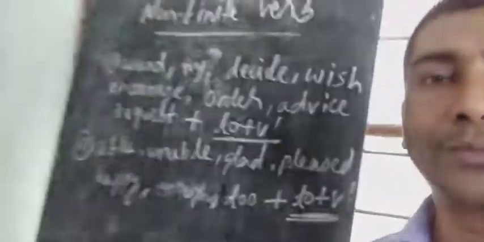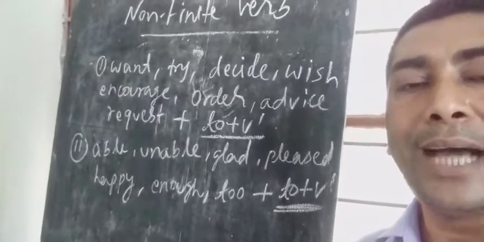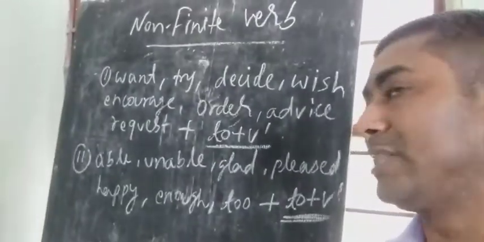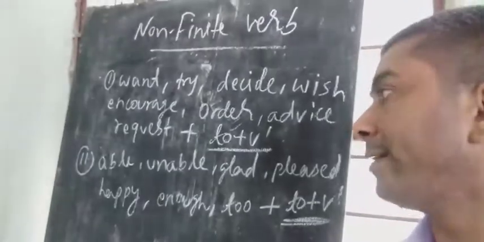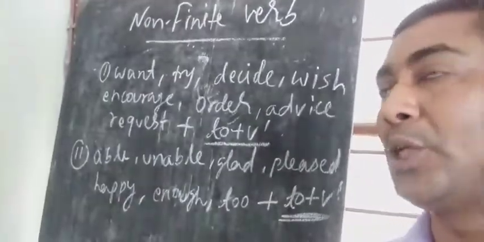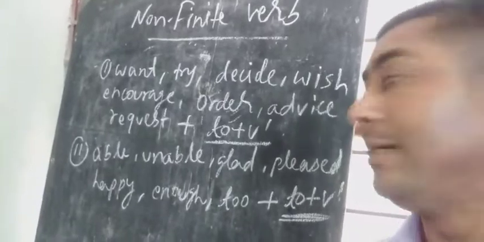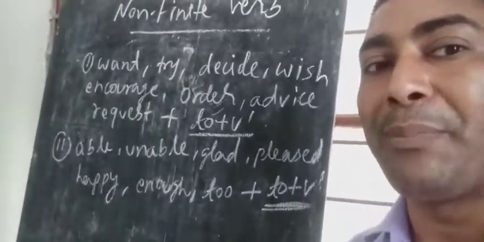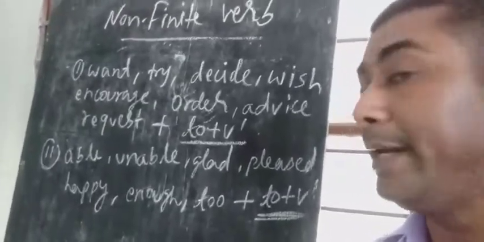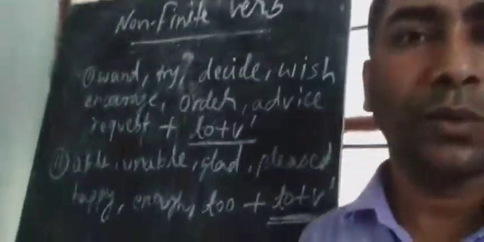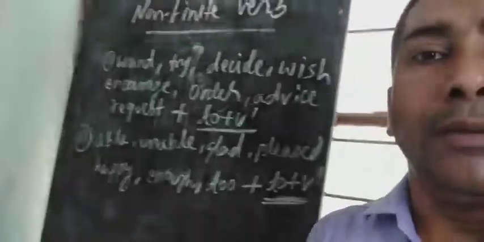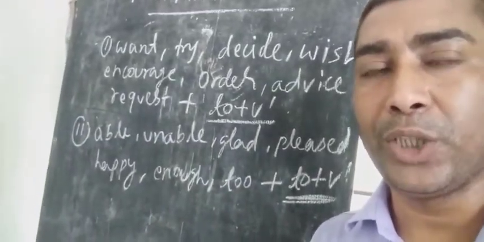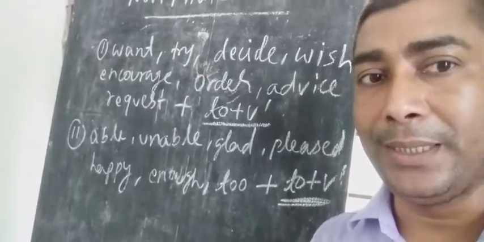Example, we can say: I am able to do this work. Unable: he is unable to go there. Glad, pleased, happy are all synonyms, same word: I am glad, pleased, happy to meet you. Enough: he is strong enough to lift this box.